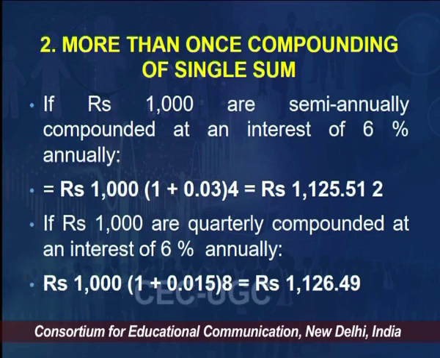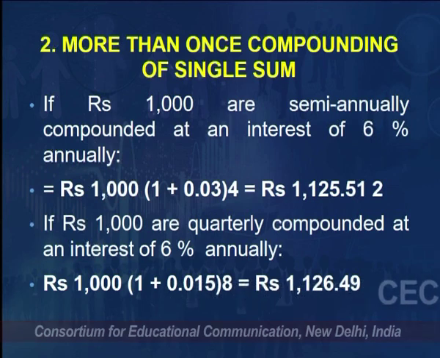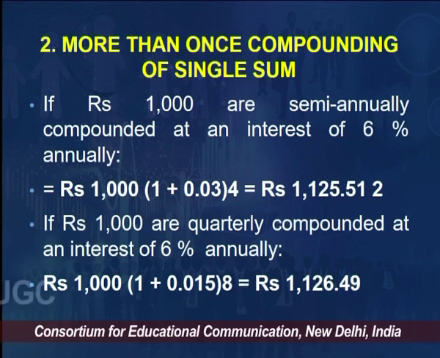And how much is my n? n is 2. n is multiplied by m. Here m becomes 4 because of the quarterly thing. So, I know I will go in the table, I will look for N8 and i 1.5, or otherwise I can solve this equation as it is with the help of calculator, and the answer would be 1126.49. Now, very important observation from the same slide.